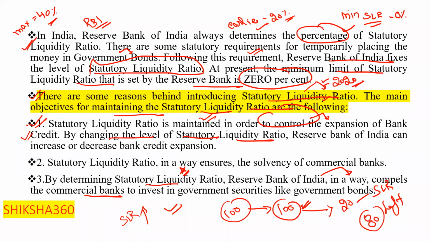So please tell fast, is it clear to all of you regarding the SLR? And regarding CRR, what is their main role?